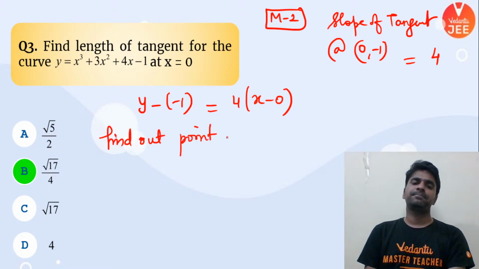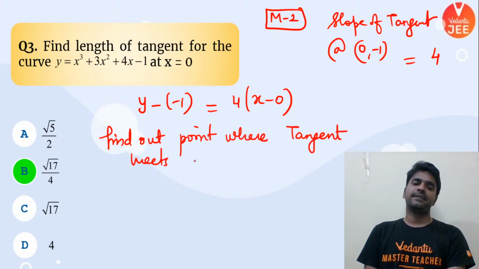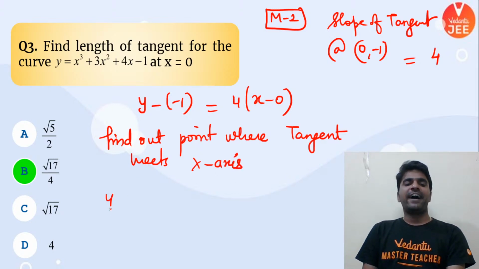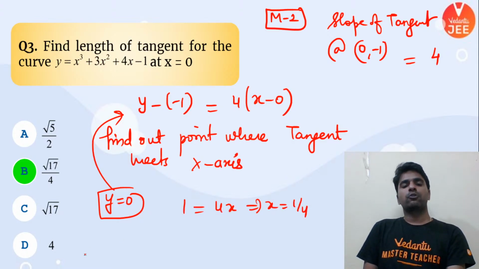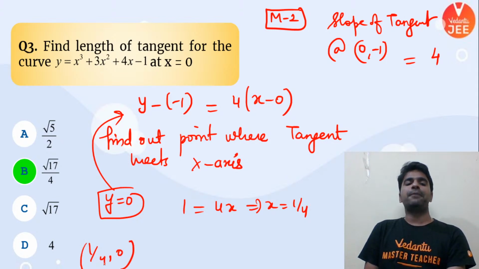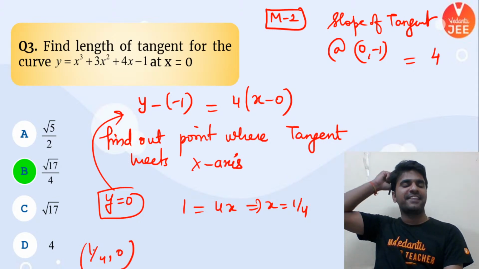Point where the tangent meets the x-axis. Now on the x-axis we know y is equal to 0. So if we put y is equal to 0 in this equation, we're going to get 1 is equal to 4x, that is x equal to 1 by 4. So 1 by 4 comma 0 is that point where my tangent will be meeting the x-axis.